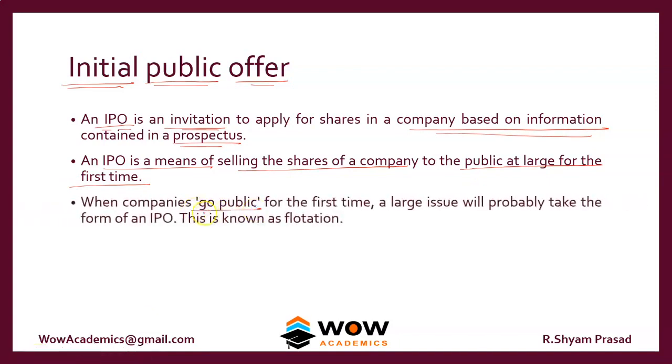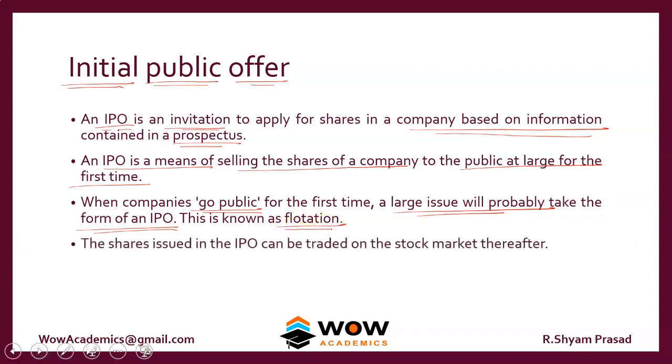When you issue a share through an IPO, it's called going public. When companies go public for the first time, a large issue will probably take the form of an IPO. So if you want a large amount of cash, people go for an IPO. An IPO is also called a flotation. The shares issued in the IPO can be traded in the stock market thereafter.